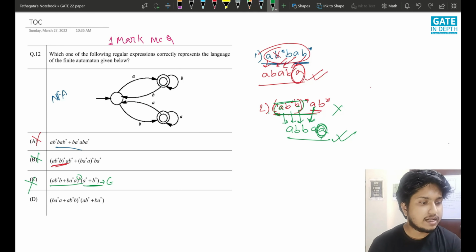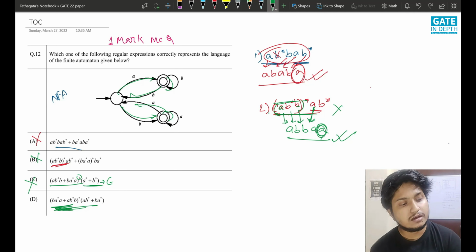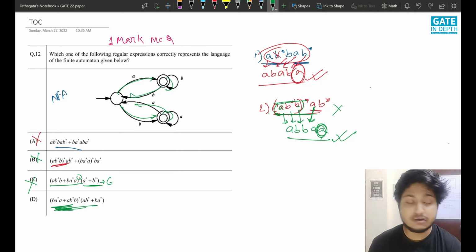So the remaining option is indeed the right option. Let me just say B A star A, so it comes here, B A star A, it goes there, and the other loop is A B star B, A B star B. Both loops are in the regular expression, and they are added with clean closure. Definitely we can do it any number of times, and it ends with A B star or B A star. So we can choose any one of them.